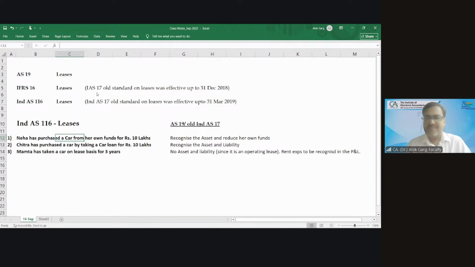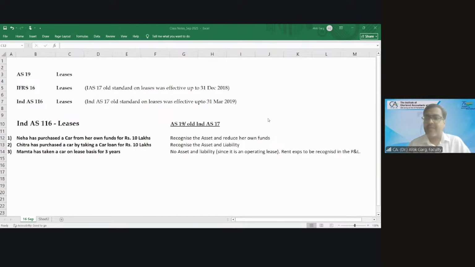Yes. Do they have a right to use the car? Of course, yes. The car is with them.